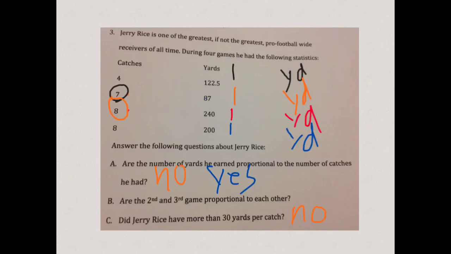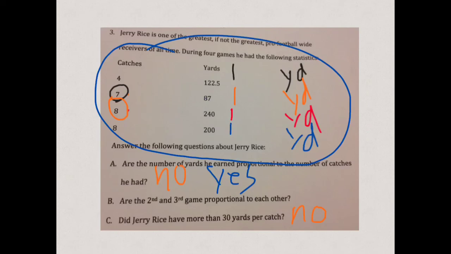So, a question like this, the first thing you have to do is say, okay, I have all this information right here. Whoa, there's a lot of information. Simplify it. Find the unit rate, because the questions all have to do with unit rate. Proportion. To find proportion, you need to simplify. Okay, are they the same? Do they share the same ratio? Once you break it down and simplify it, it should look the same. If not, then you don't have proportion.